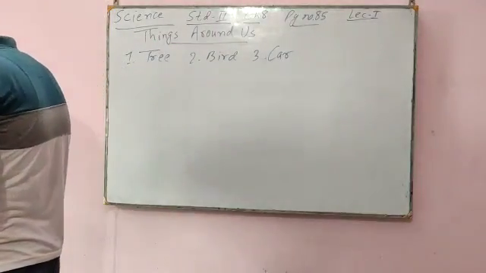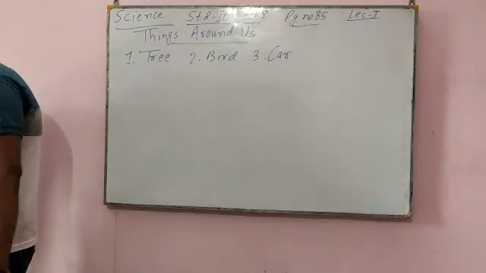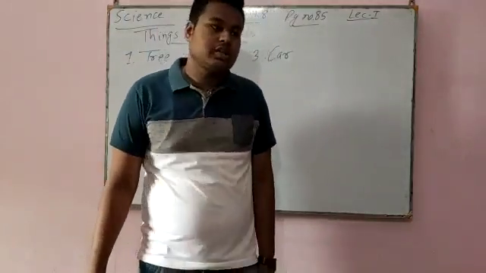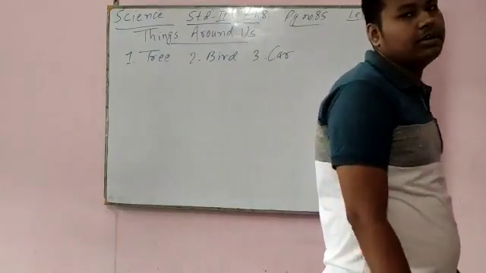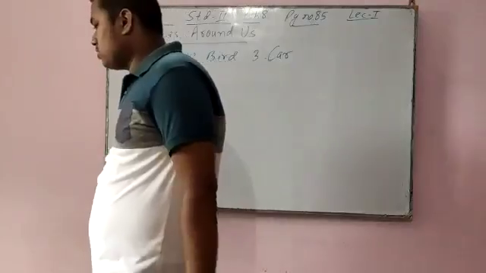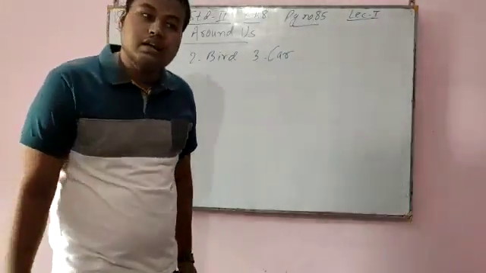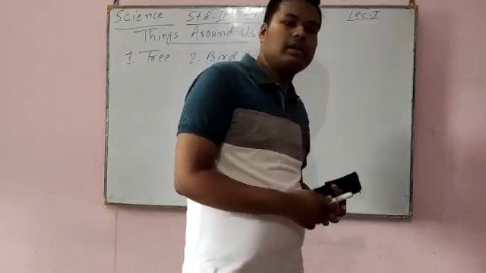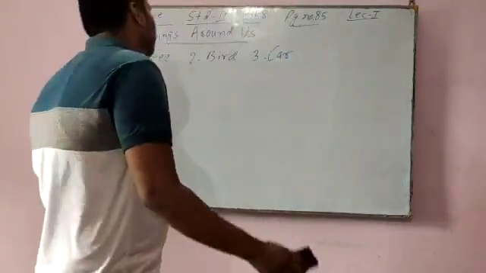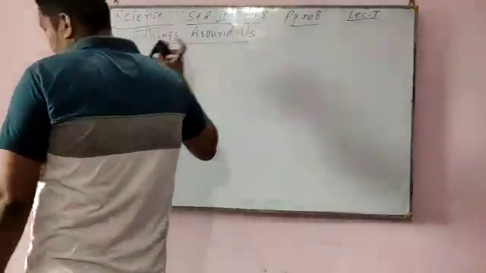Things around us can be natural or man-made. Natural things can be living, and natural things can be non-living. Man-made means made by man. Now we come to page number 86.